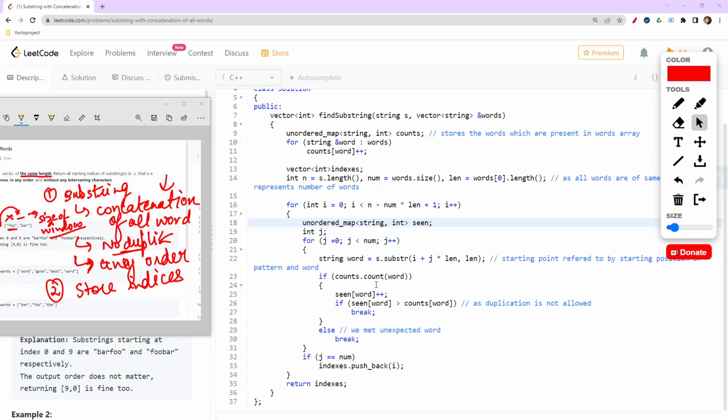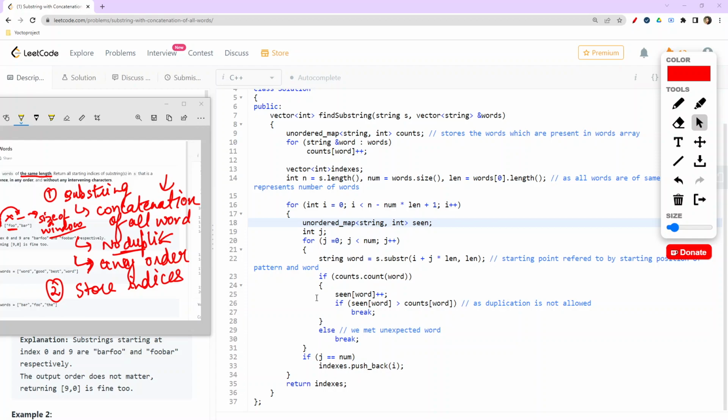Now here we are checking that if that particular word does not exist, meaning this is an unexpected word, then we'll go to this condition and we'll directly break. But if it is an expected word, then we'll update the occurrence in the seen unordered map, and then we'll check if seen of word is greater than counts of word. That simply means that there is some duplication, so at that point only we'll break, else we'll move ahead in this particular loop.